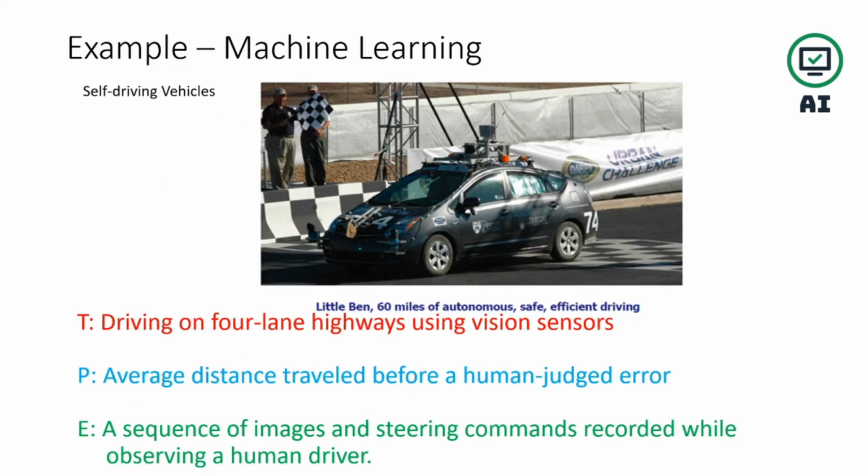Let's take one example of a self-driving vehicle. In a self-driving vehicle, we have T, task: driving on a 4-lane highway using vision sensors. Performance is P, average distance traveled before a human-judged error. And E, experience: a sequence of images and steering commands recorded while observing a human driver.